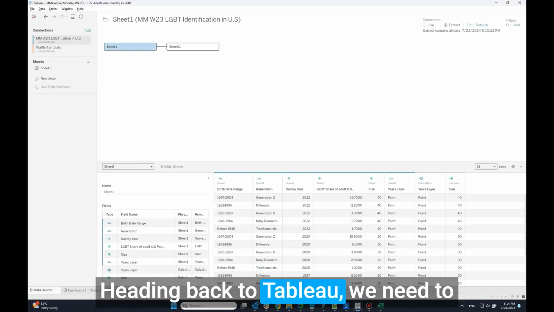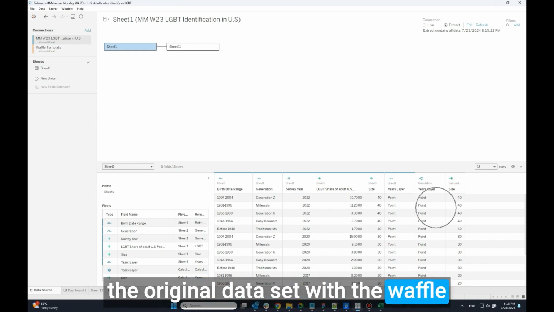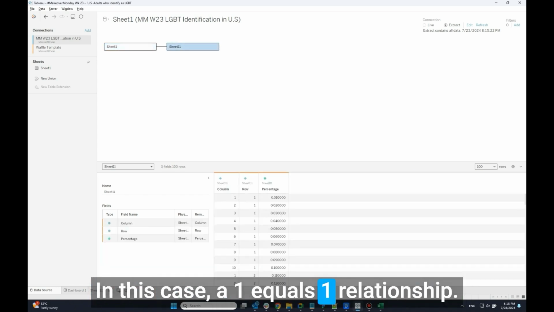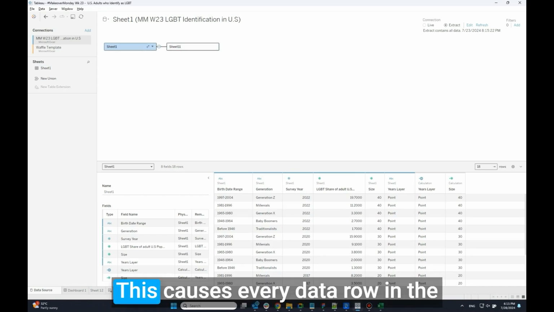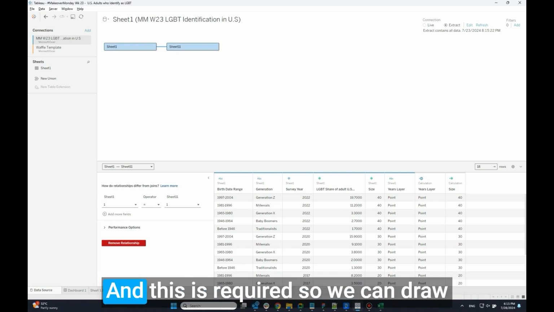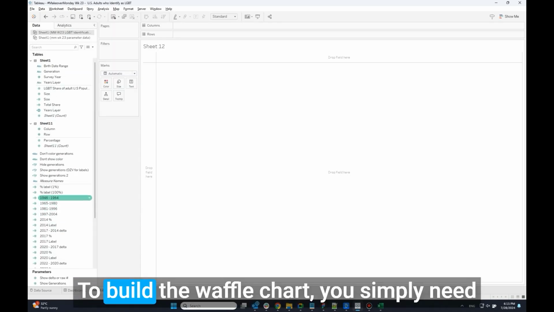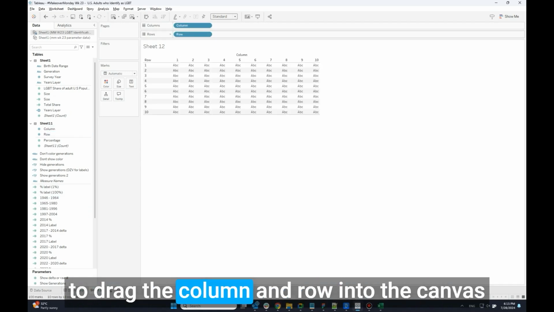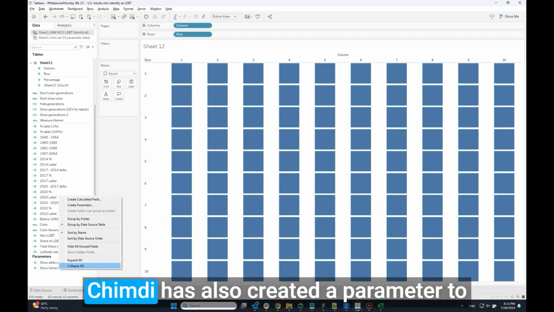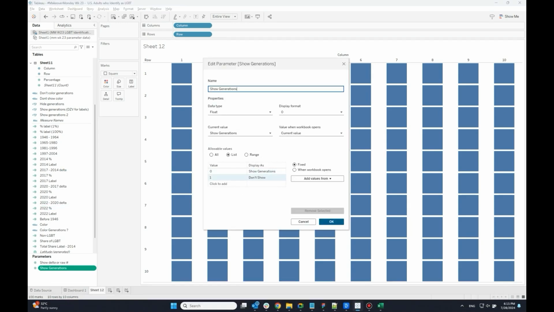Heading back to Tableau, we need to create that data densification by joining the original dataset with the Waffle chart scaffolding with a dummy value, in this case, a 1 equals 1 relationship. This causes every data row in the first dataset to have 100 data points, and this is required so we can draw those waffle boxes accordingly. To build the Waffle chart, you simply need to drag the column and row into the canvas and change them into square marks.